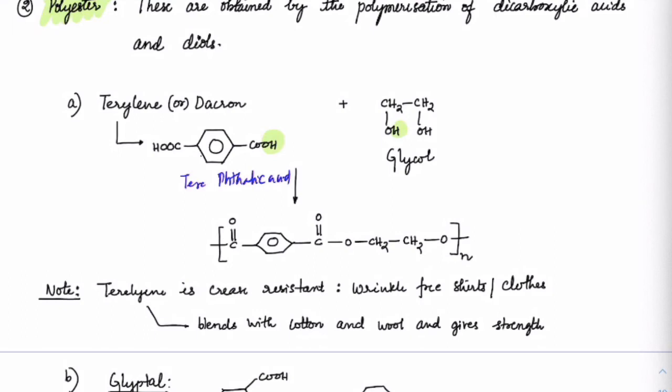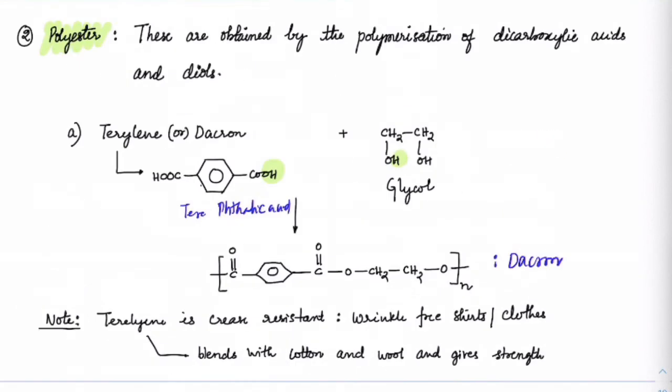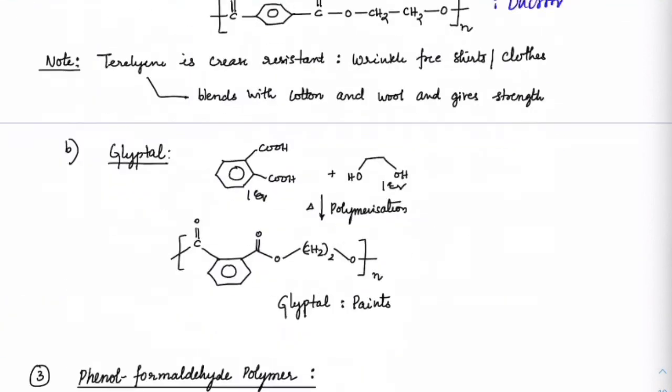I guess this is clear. This polymer is known as Dacron or Terylene. Dacron or Terylene is crease resistant, which means we can make wrinkle-free shirts using this. It can be blended with cotton and wool very easily to give strength. That's why you will see all the t-shirts have 60 to 70% cotton and some amount of polyester. I guess you understood what polyester is.